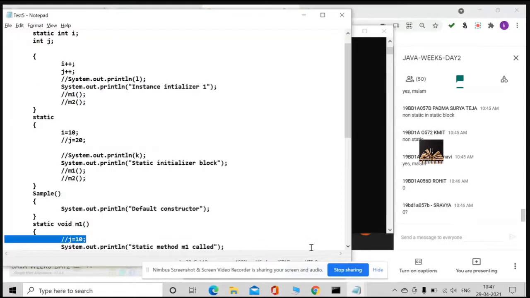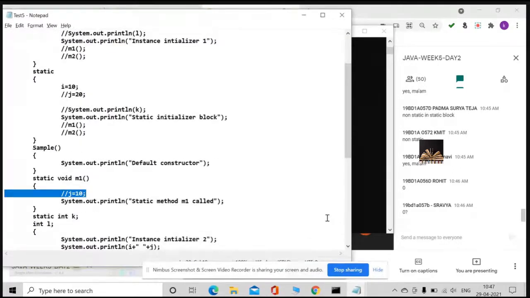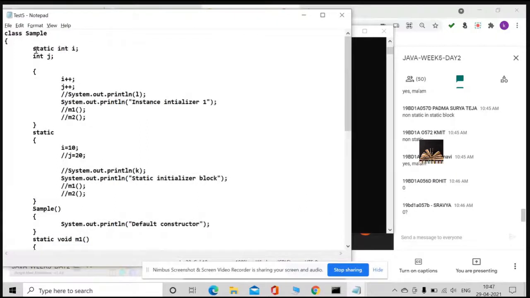By default, it stores 0, as it is an instance variable. It is not a local variable. For a local variable, it would be a garbage value, but it is an instance variable, so it has its own default values.